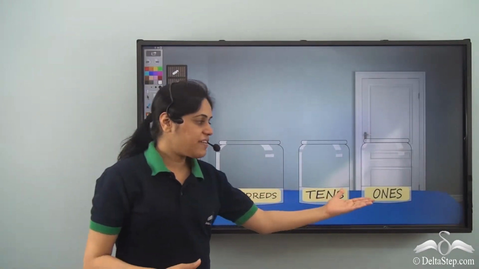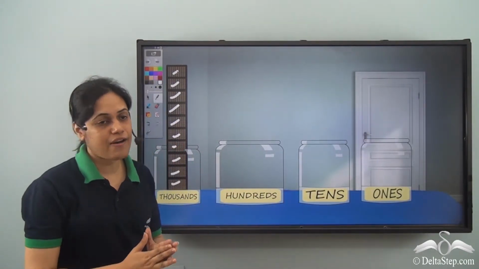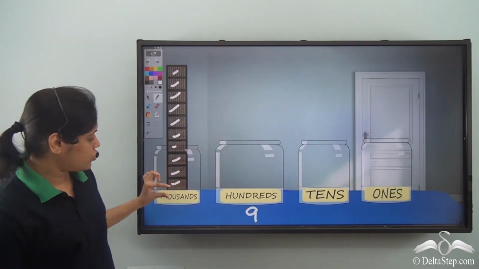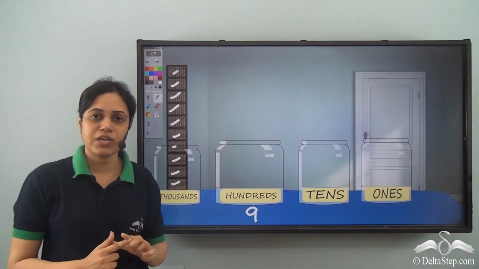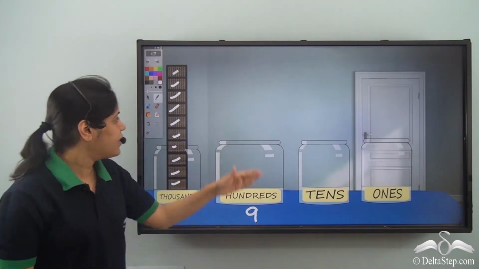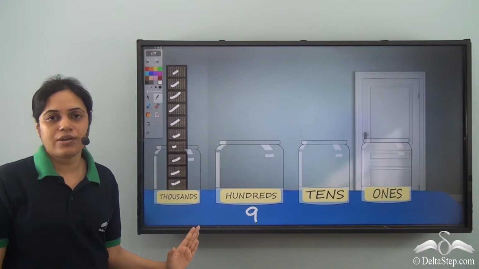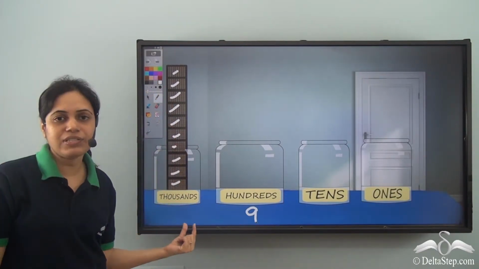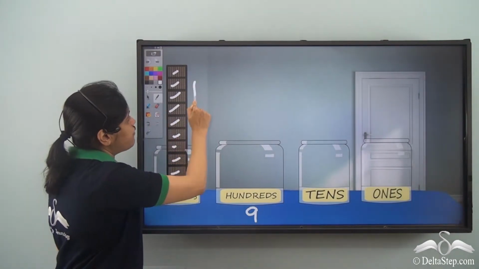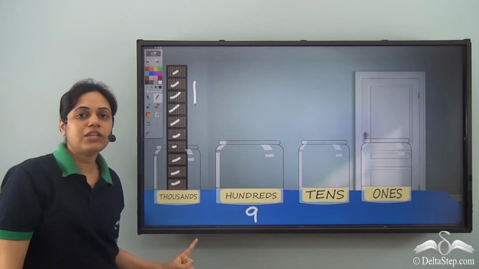Now, just like the ones and tens jar, even the hundreds jar can have a maximum of 9 such groups. As soon as the 10th group was added, they formed a stack and went to the jar on the left, which is the thousands jar. And how many such stacks can we see? 1. So we have 1 stack over here. So this stands for 1 thousand.